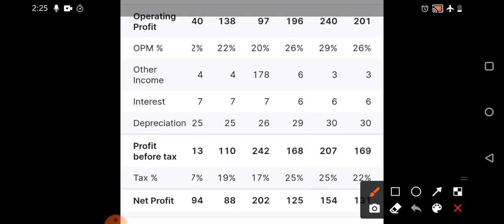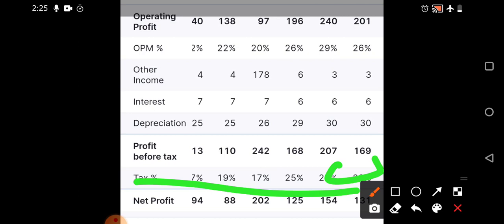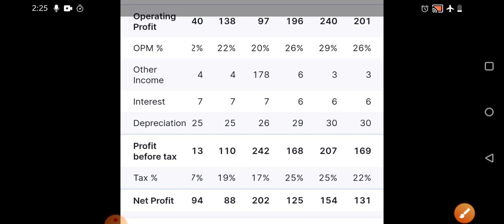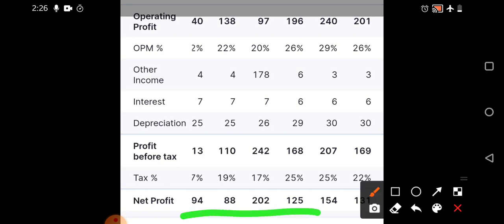Next, when you see profit before tax, on a quarterly basis we have seen a slight decrement, but if we see other quarters it has shown some very good growth. Consistency is also required, and a little lack of consistency is present, so that's why we have seen a little correction in the stock. Coming to net profit, in one quarter we have seen very good net profit, but in the last 2 quarters we have seen considerably reduced net profit, though it is trying to maintain that marginal profit, which is well and good.